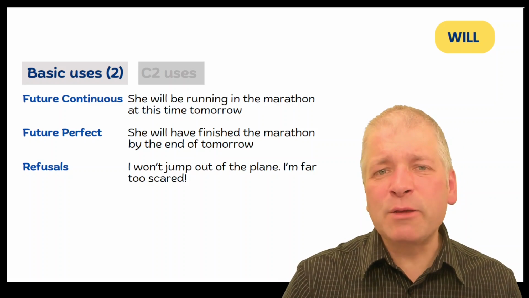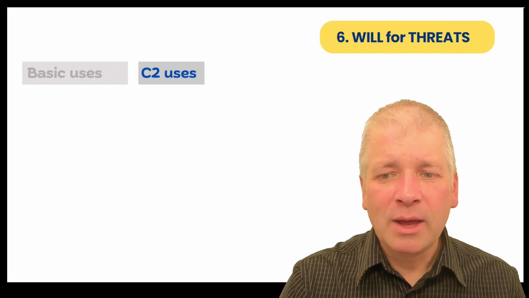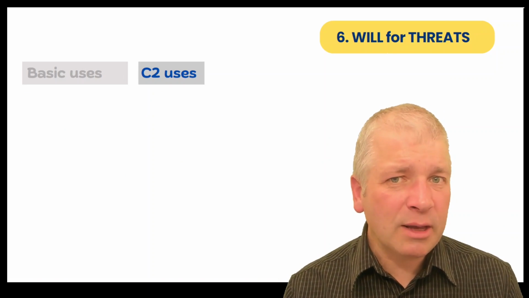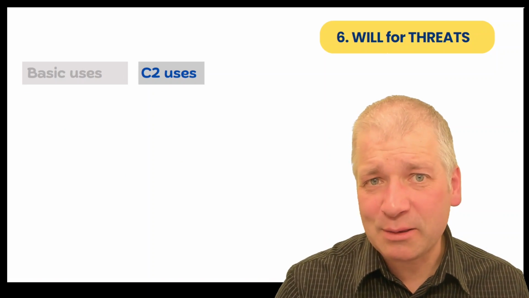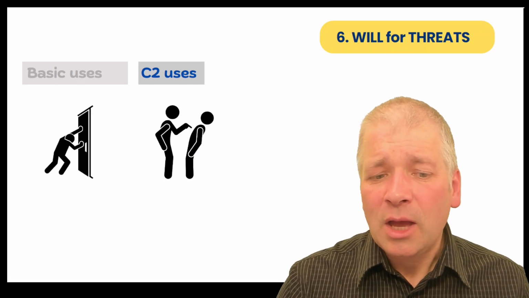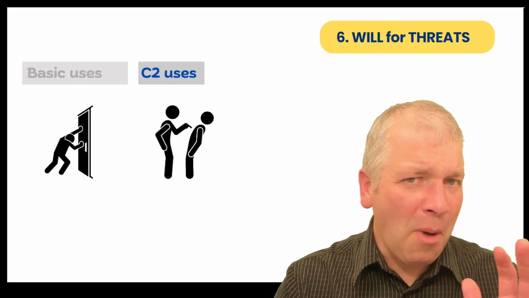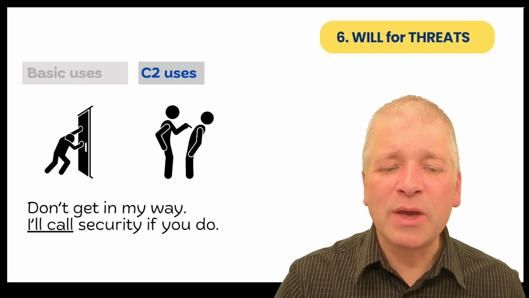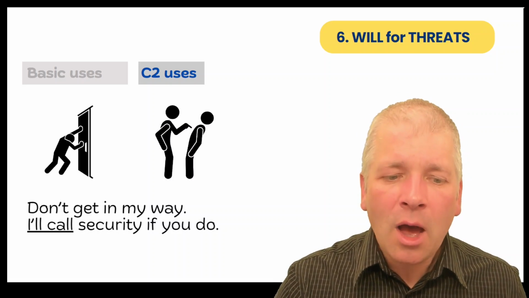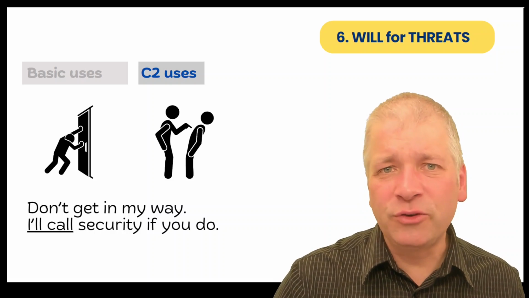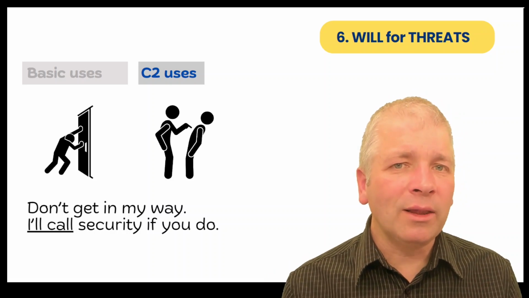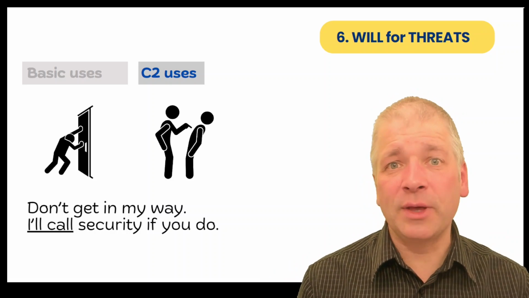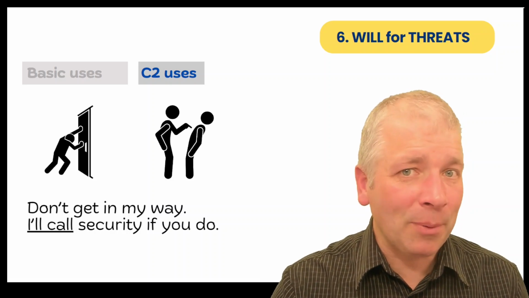But what about these more advanced uses? The first one, at number 6, is will for threats. Imagine someone is preventing you from opening this door. You get angry with them and you say this: "Don't get in my way. I'll call security if you do." So here, will is a threat. I will do this. You will be in trouble.